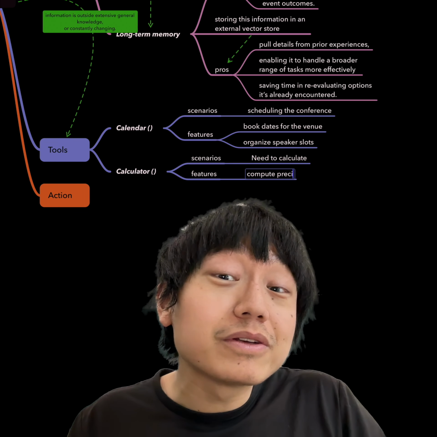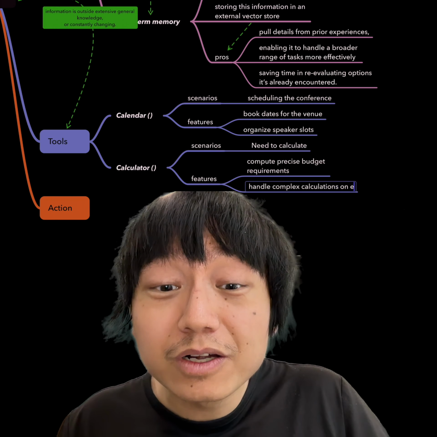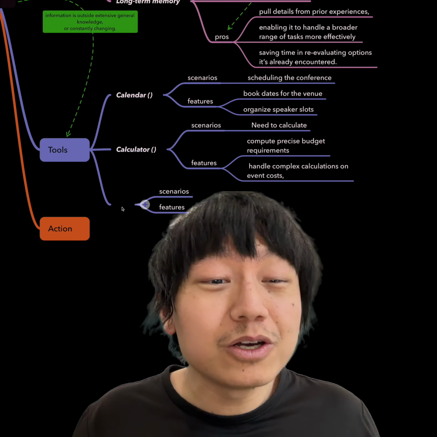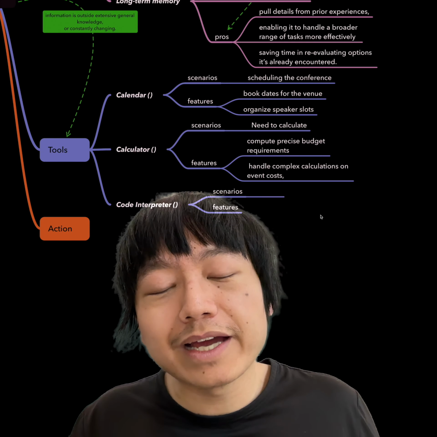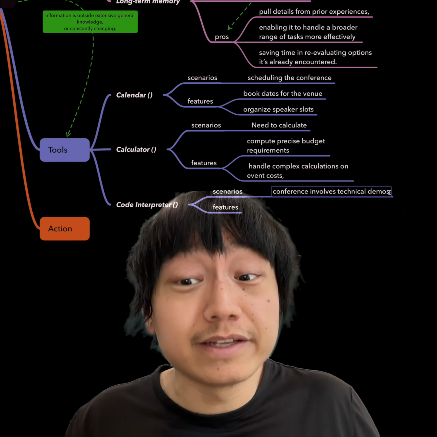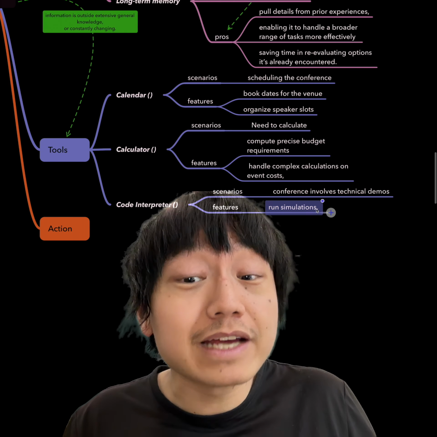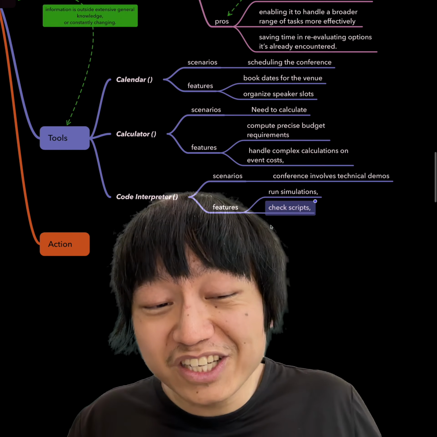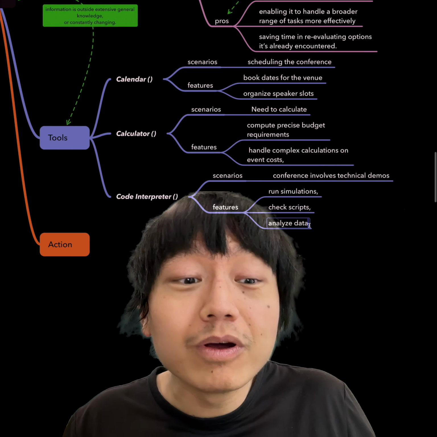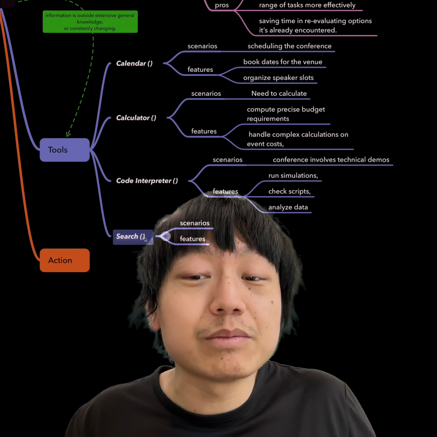Another example is a calculator. The agent can compute precise budget requirements or handle complex calculations on event costs by leveraging an external calculator API. Another example is a code interpreter. If part of the conference involves technological demos, the agent could use a code interpreter to run simulations, check scripts, or analyze data to ensure that everything is prepared for the demonstration.